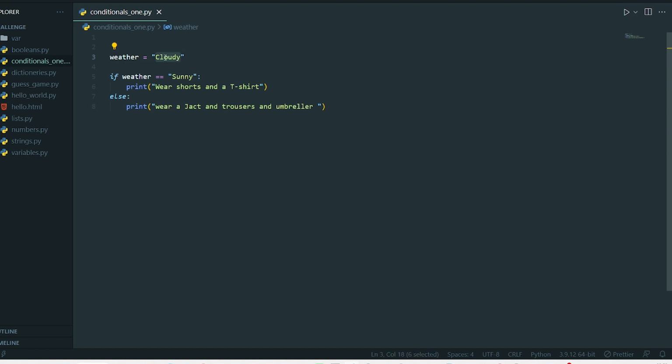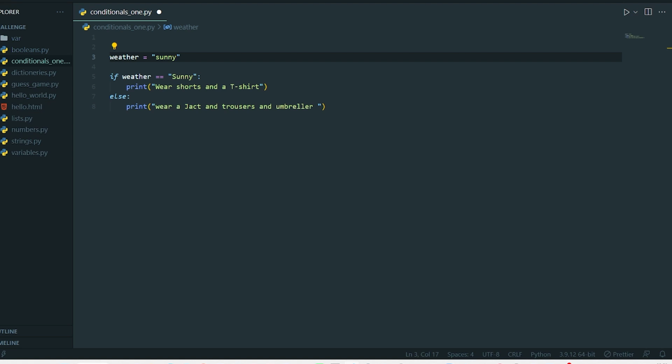The if statement is checking the weather. If the weather is equal to sunny, then it says wear shorts and a t-shirt. But if the weather is not equal, that is when we had cloudy, then it tells the person to wear a jacket and trousers.